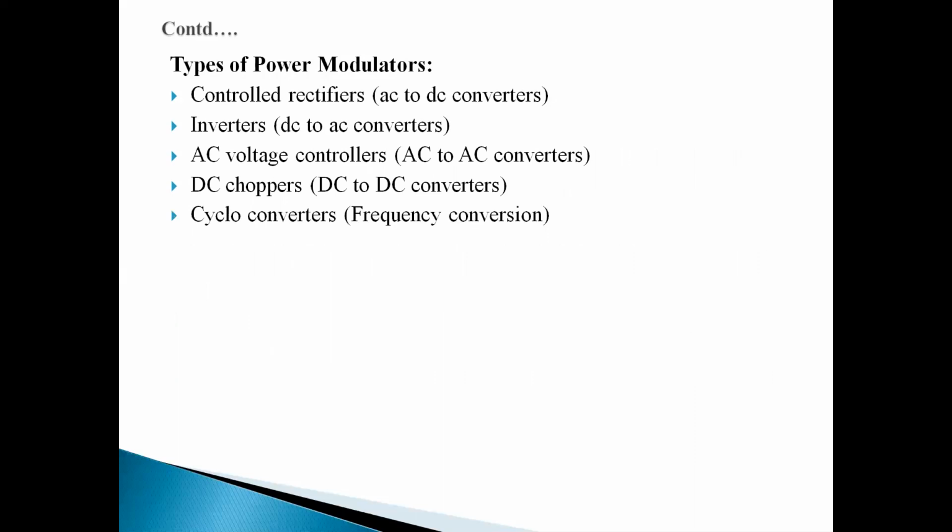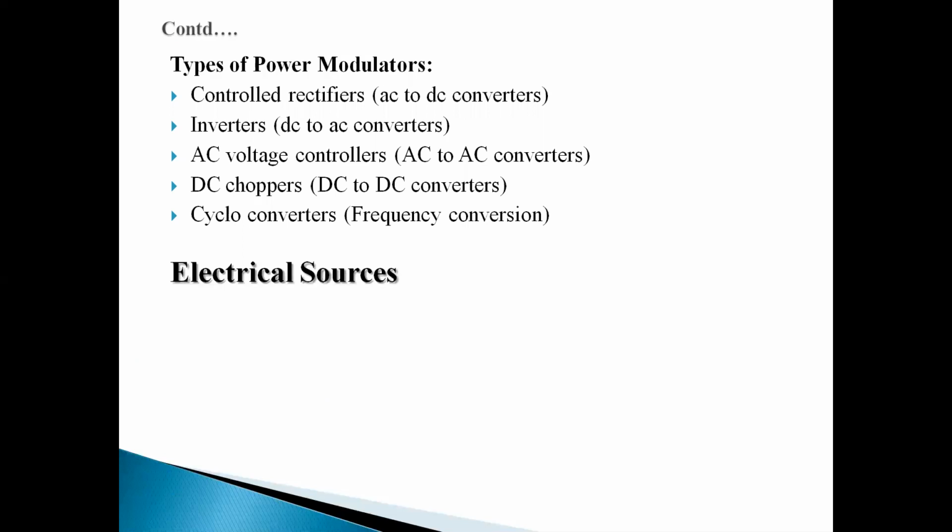Or it can be a cycloconverter. Cycloconverter means it converts AC to AC, but the frequency will vary and the amplitude of the voltage will remain the same. Okay, so all these types of converters you have learned in power electronics, which is the prerequisite for this subject. I have already taught you these converters.